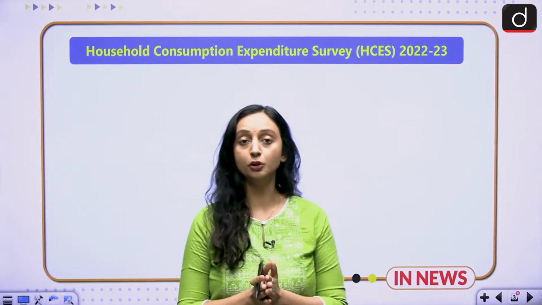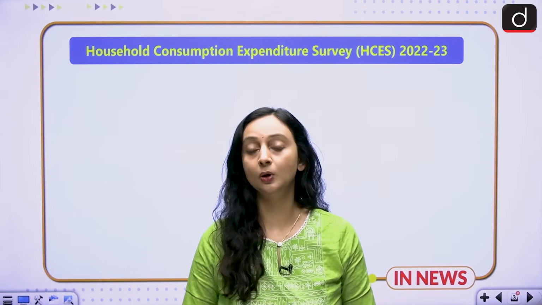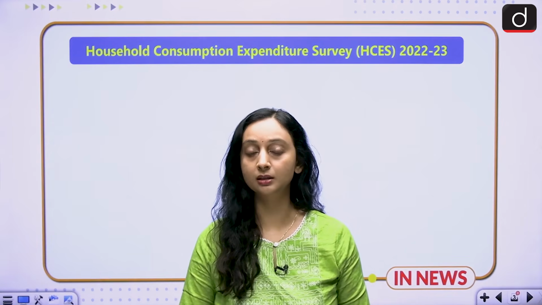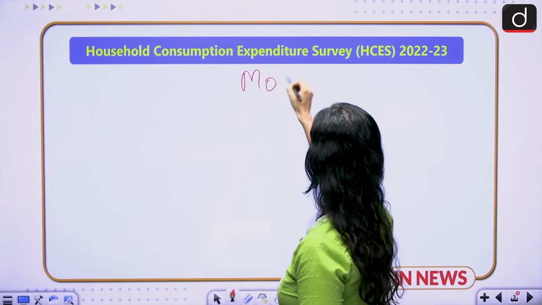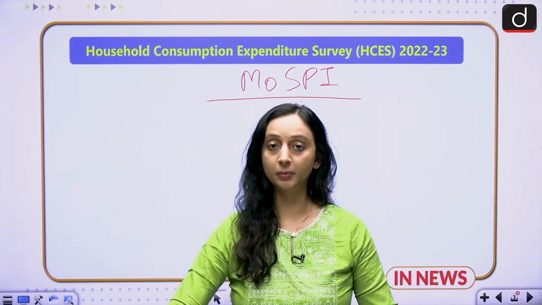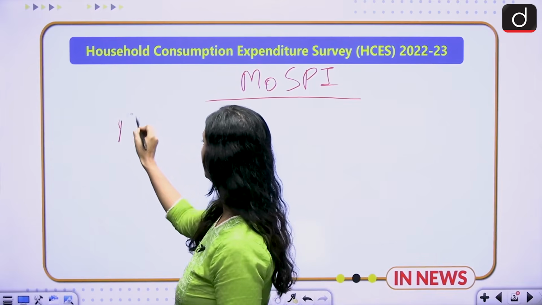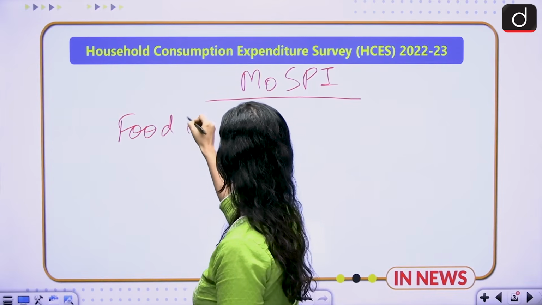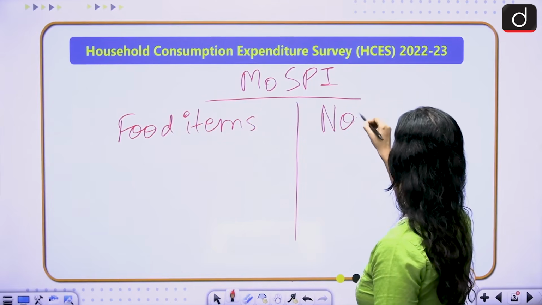the basics. What do you understand by a consumption expenditure survey and who conducts it? So a consumption expenditure survey tells us about the consumption expenditure of households, and this is conducted by the Ministry of Statistics and Program Implementation. It talks about the consumption expenditure of households on food items and non-food items.